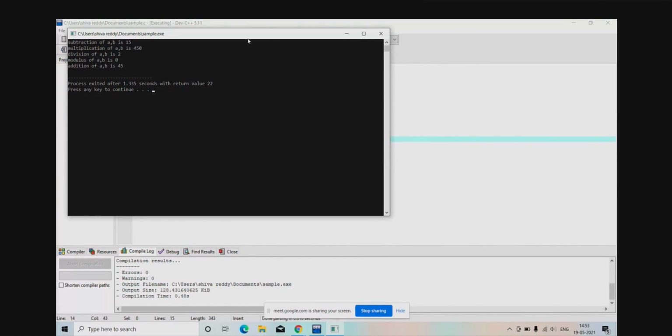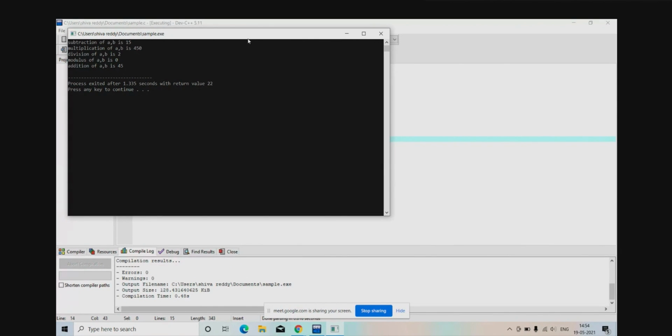So it depends upon your program what you have written. Whichever order you have written, that will print on the screen as it is. First I wrote subtraction, so that's why I got subtraction first, right? If I change it so addition is last, now I am getting addition at the end. So there is no particular order restriction.